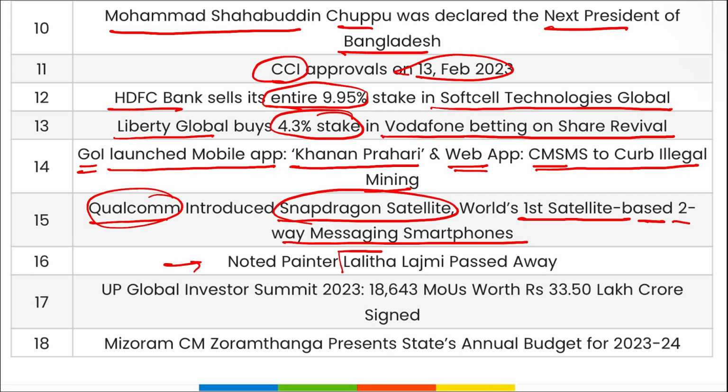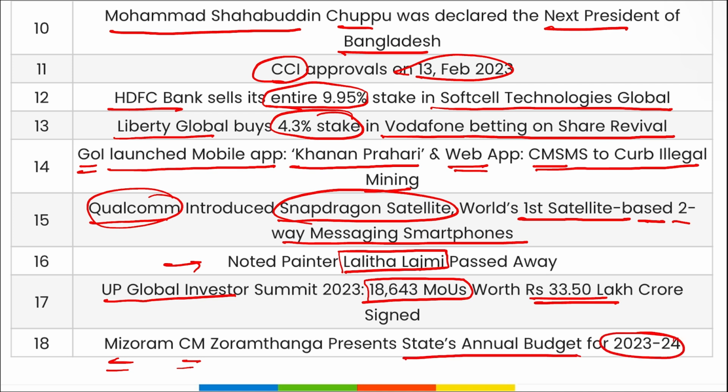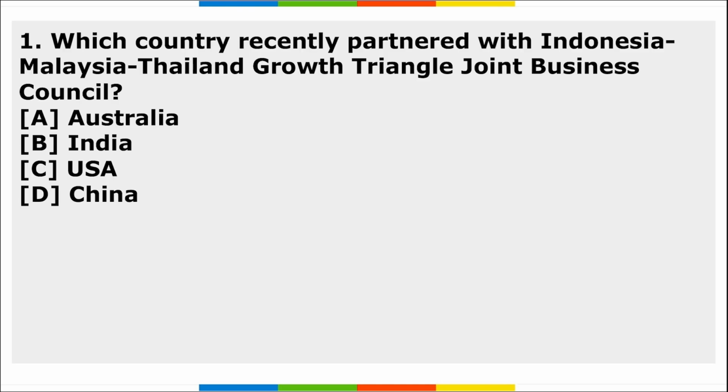Noted print painter Lalita Lajmi has recently passed away. The UP Global Investor Summit was held, and here 18,643 MOUs were signed worth 33.5 lakh crore rupees. Then Mizoram's Chief Minister has launched the state's annual budget for 23-24. So friends, that's all for the day. Now let's go for the homework.